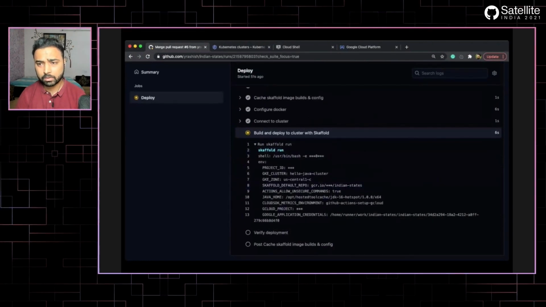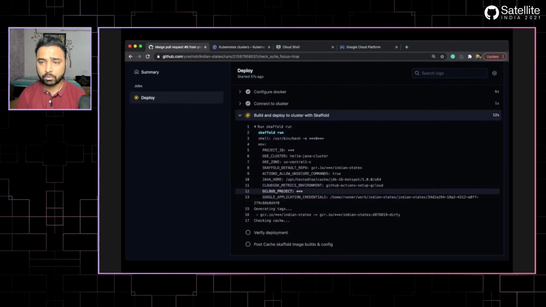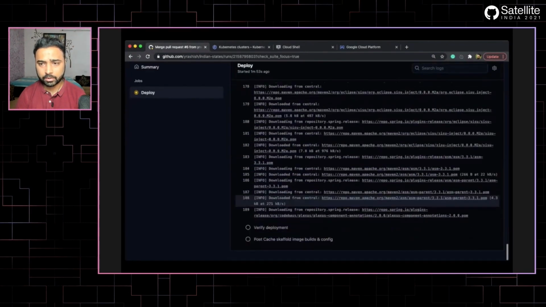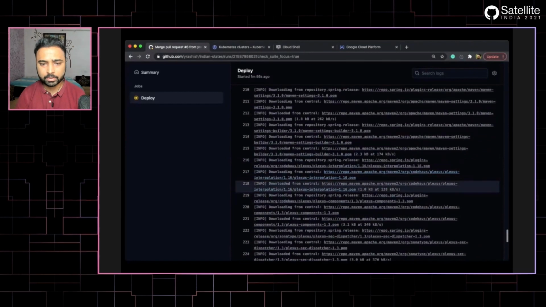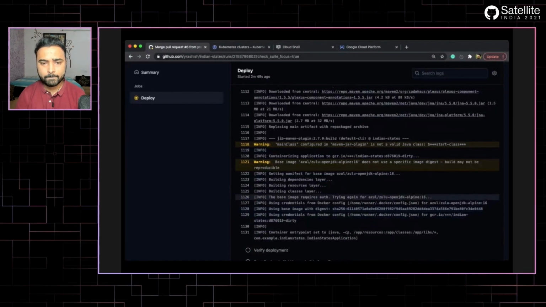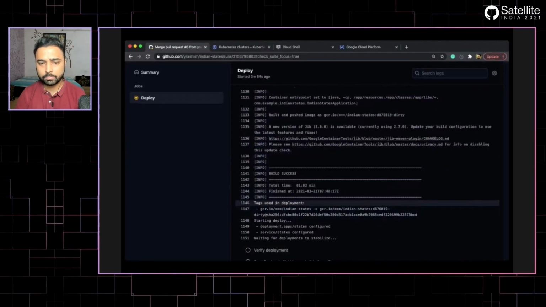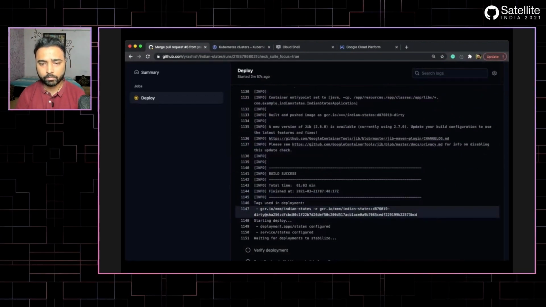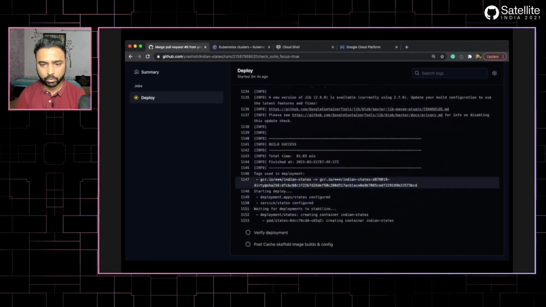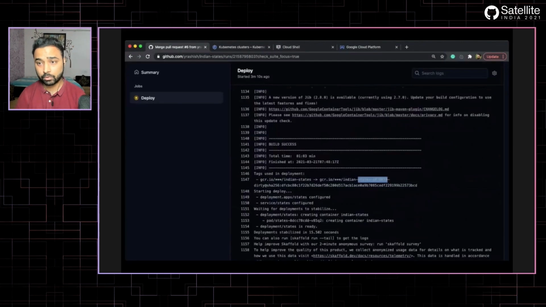This is the main step. What skaffold run will do now is build the image, containerize our application, and push it to our GCR registry. It has started the build right now. It is downloading the Maven dependencies, and soon after that, it will create a containerized image of our application. Once that is done, it will push and deploy it to GKE, everything using Skaffold. As you can see, the image is created, and the pods have also started. We will quickly check whether the image is pushed to GCR or not. Yes, the image is already pushed, so we are good.